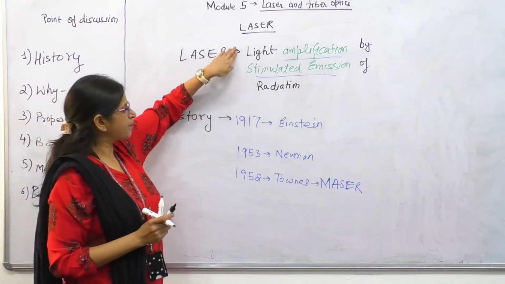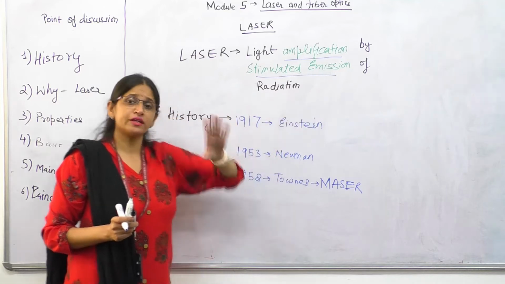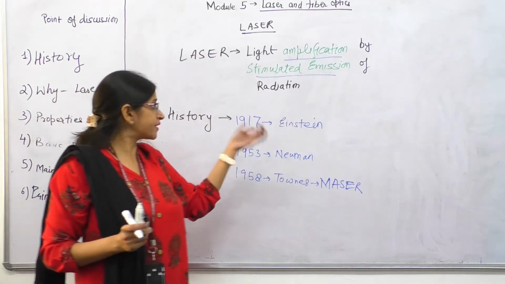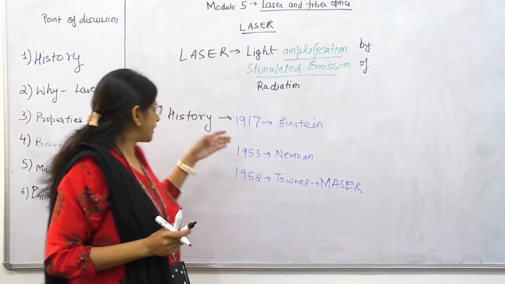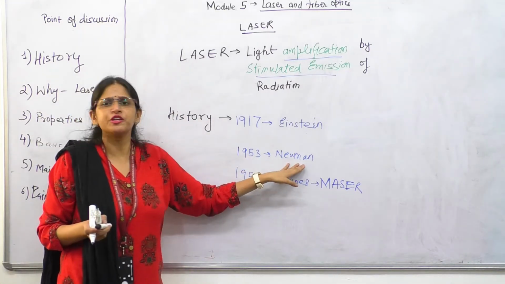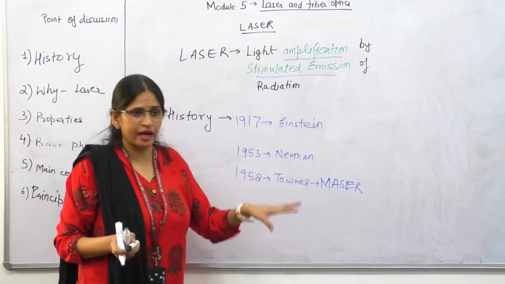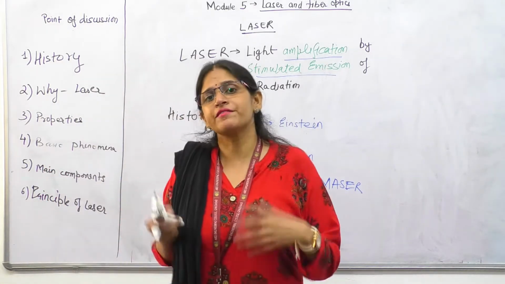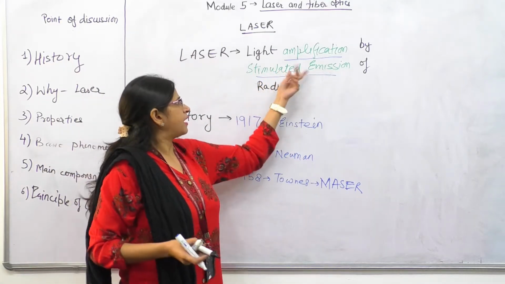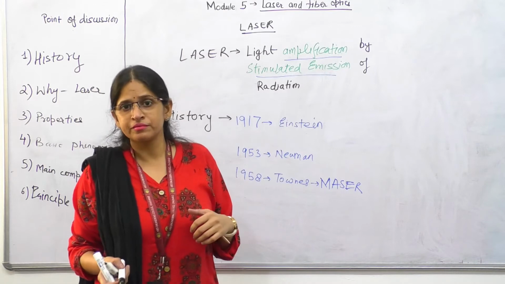Maser is microwave amplification by stimulated emission of radiation. So in 1917 Einstein predicted this emission, the concept of semiconductor laser was discussed by Newman in 1953, and in 1958 Townes and Shallow came up with a device using stimulated emission. But that was in the microwave region.